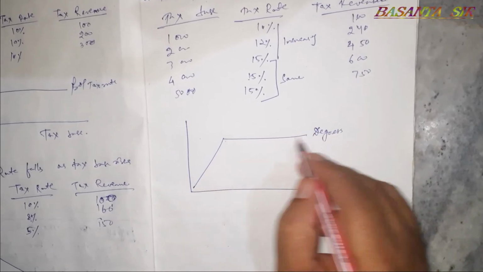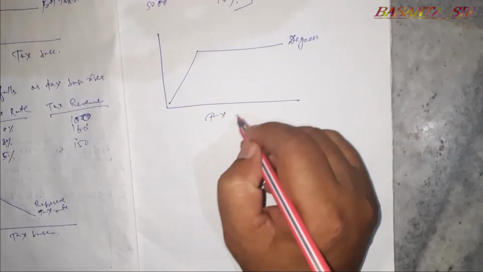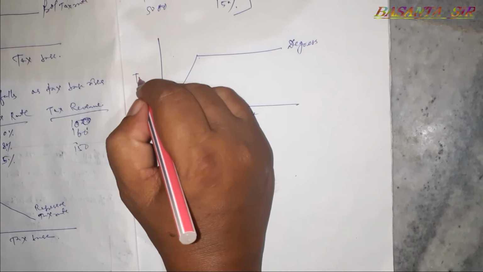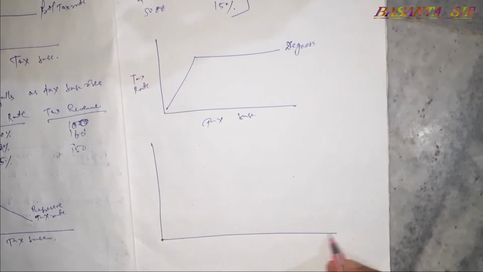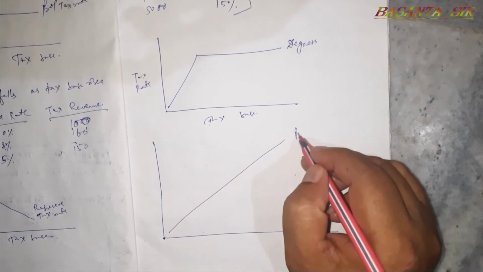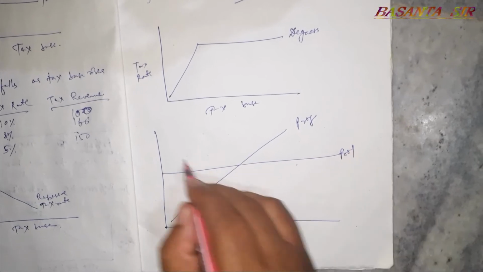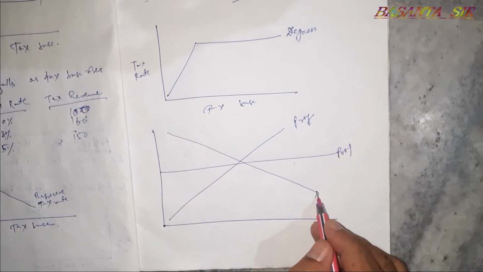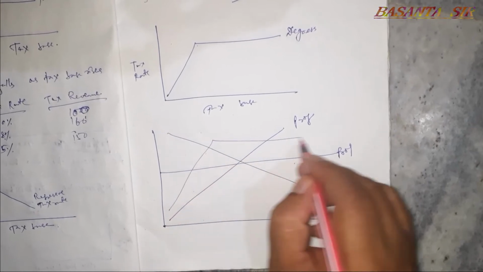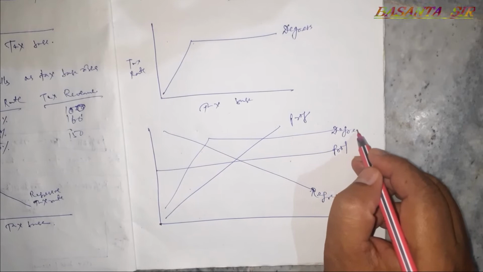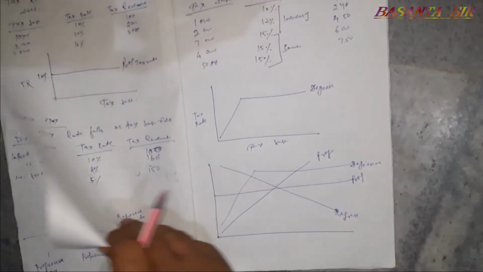For some time it rises, then it remains same. Combining all these figures, we find that this is progressive tax, this is proportional tax, this is regressive tax, then it is degressive tax. However, all these things are meant for short questions.